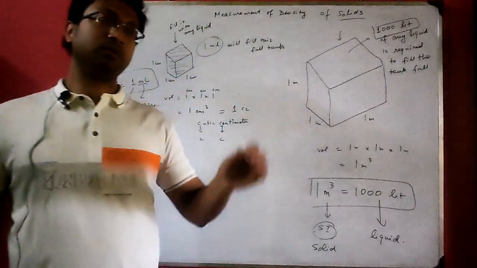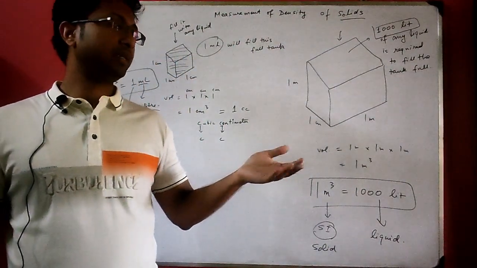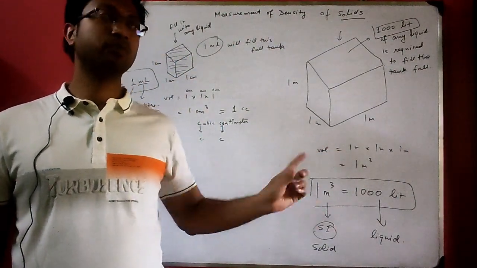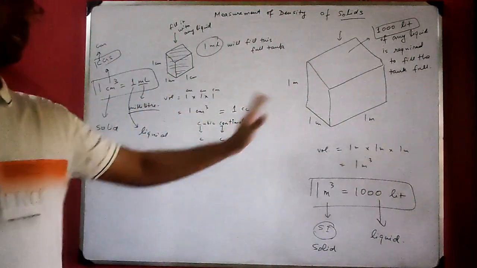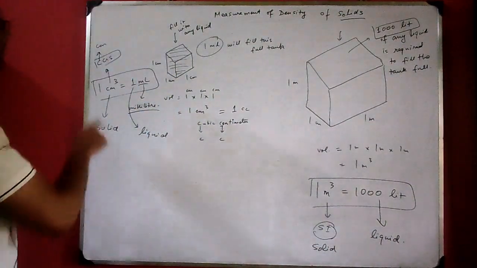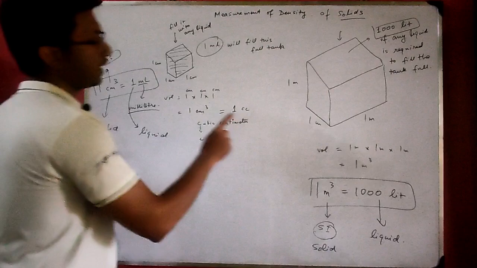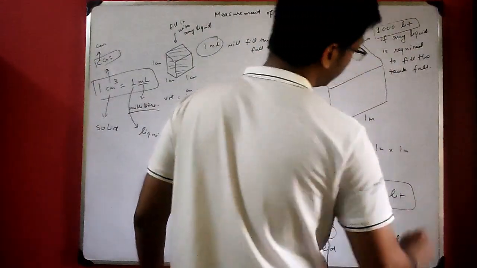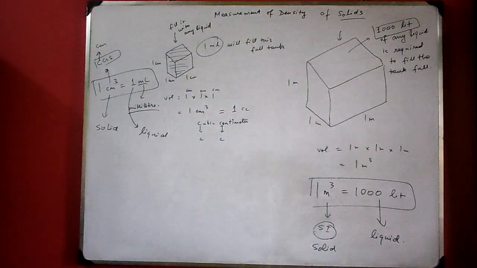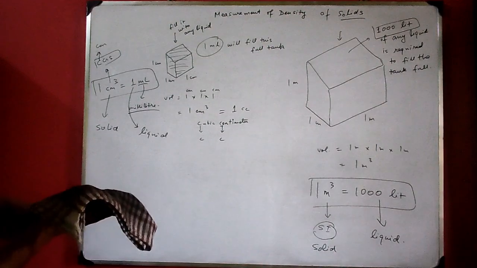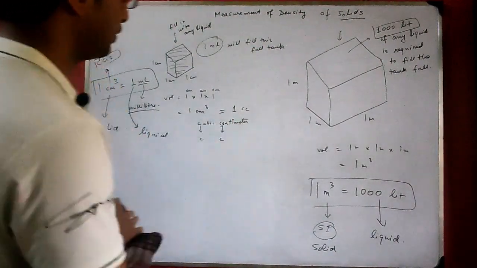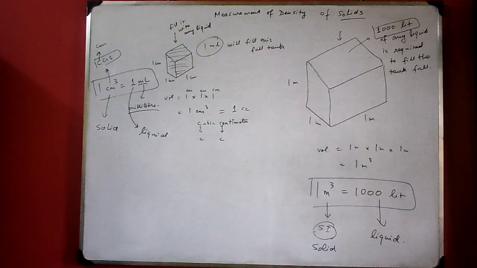Why? Because in the water dipping method we get the volume in terms of liquid volume, so you have to convert it to solid volume. So these relations are required: 1 centimeter cube equal to 1 ml and 1 meter cube equal to 1000 liter. So remember. Now let's see how we can establish this.